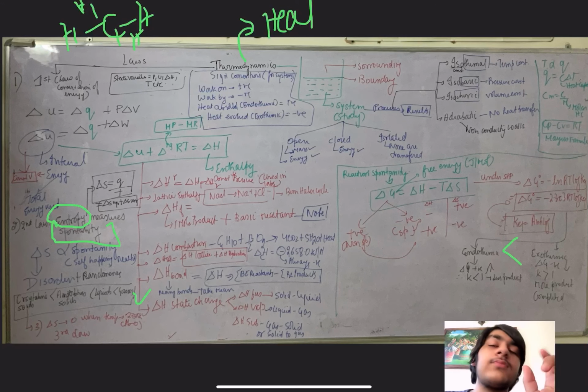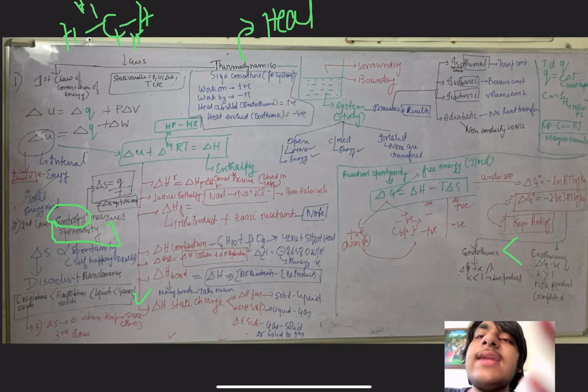Okay. One final formula. Temperature is always proportional to heat. More temperature means more heat. This is known. So to remove the proportionality, we have to use a constant, and Q is equal to C delta T. This C is called heat capacity. That is the heat required to raise the temperature by 1 Kelvin or 1 Celsius. Temperature को एक बढ़ाने के लिए जो heat चाहिए, that is heat capacity.